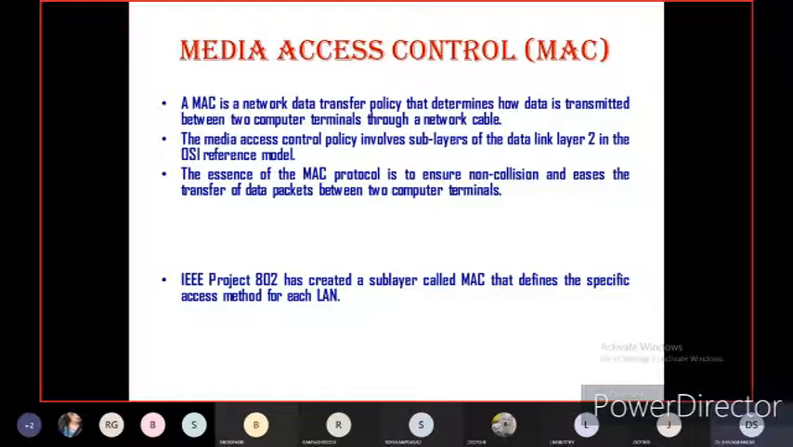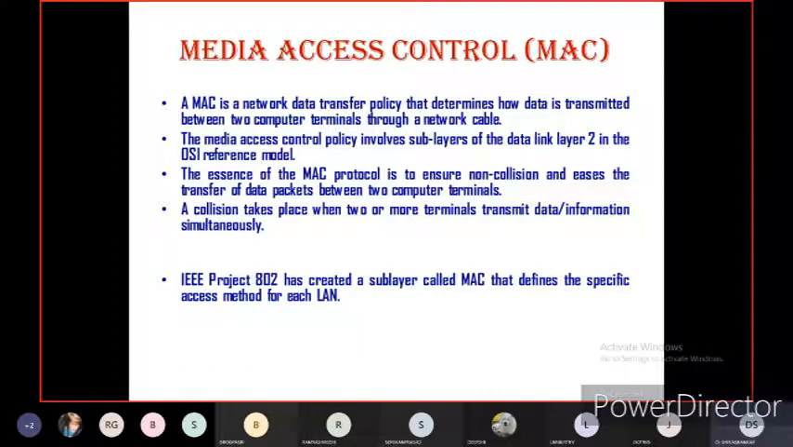The essence of the media access control protocol is to ensure non-collision and ease the transfer of data packets between two computer terminals. A collision takes place when two or more terminals transmit data simultaneously. My dear students, you should know what a data collision is. Data collision is nothing but two or more computers sending data or information in a single channel at the same time.